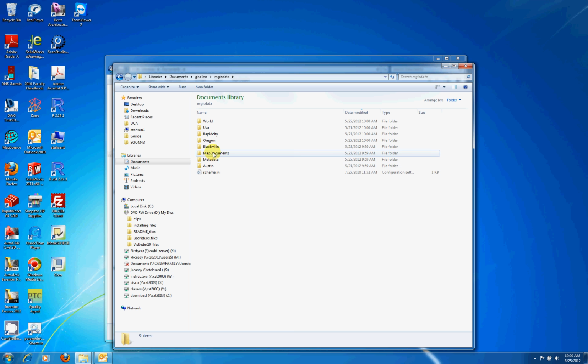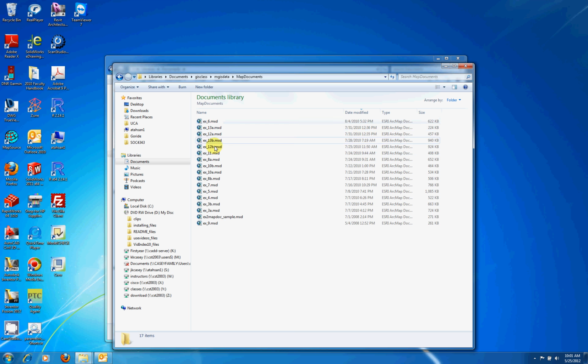The map documents folder contains all the documents that you'll use to start with when you begin working through the tutorials in your textbook.